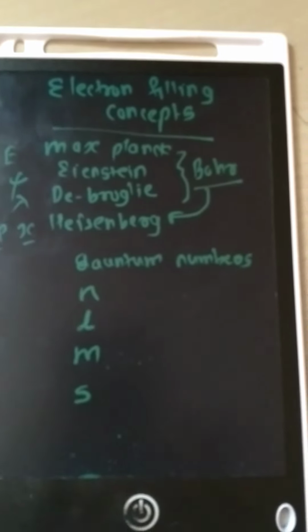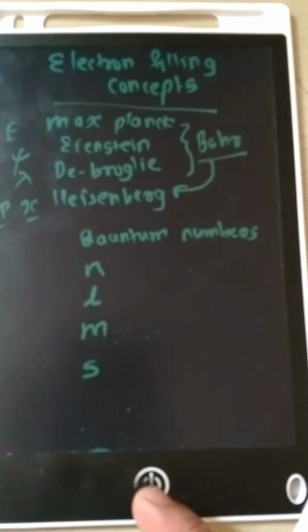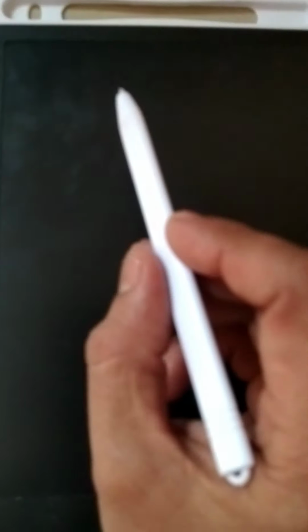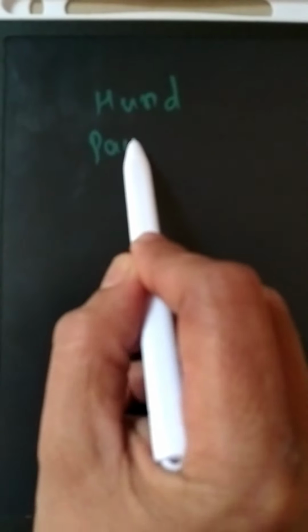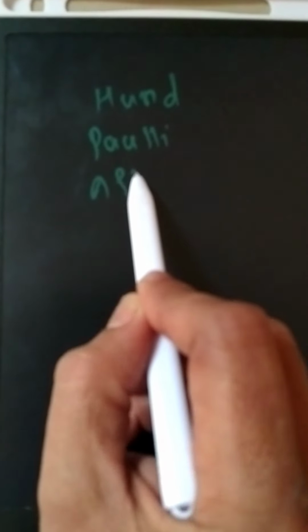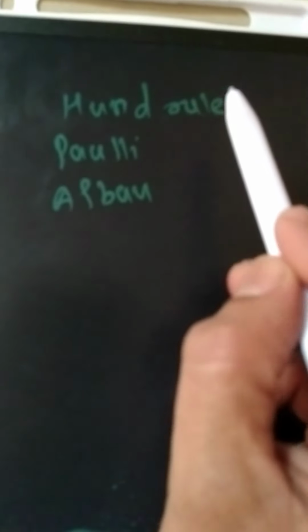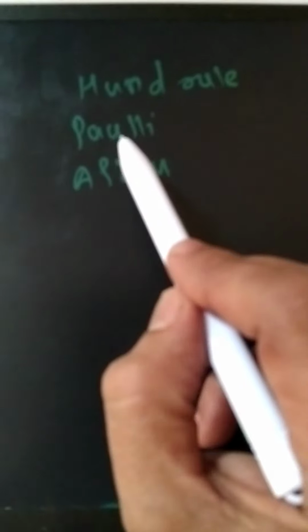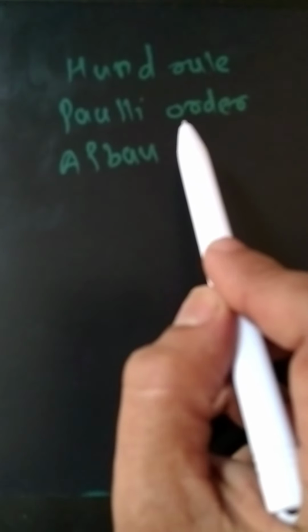On the basis of the orbitals, we can determine the capacities of the electrons and come up to the electronic configurations. Electron configurations are based on electron filling rules given by three scientists: Hund, Pauli, and Aufbau. What have these scientists given? Hund gave the rule known as Hund's rule, and Pauli's principle says that no two electrons have the same set of quantum numbers. Aufbau gave an order for the filling of electrons: from lowest energy to highest energy orbitals, electrons are filled.